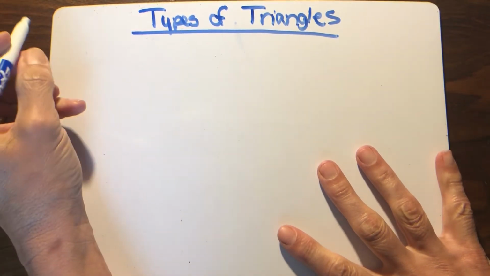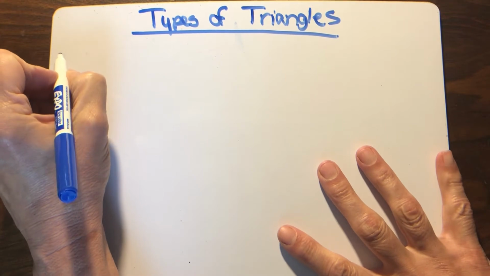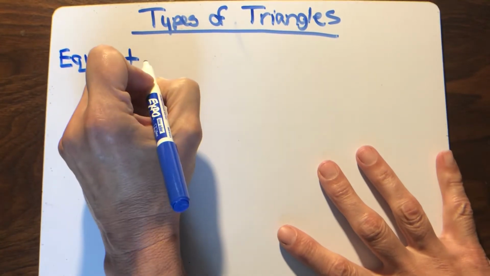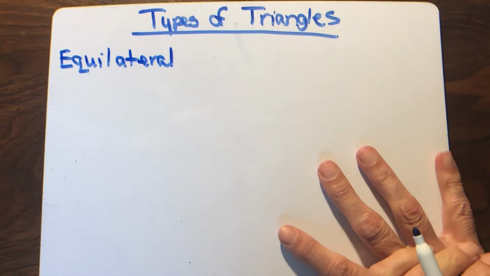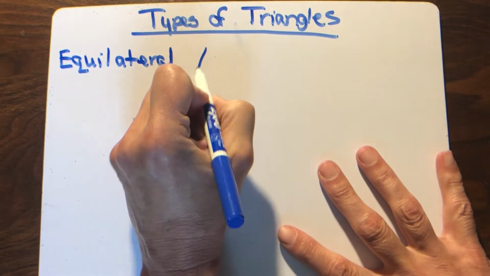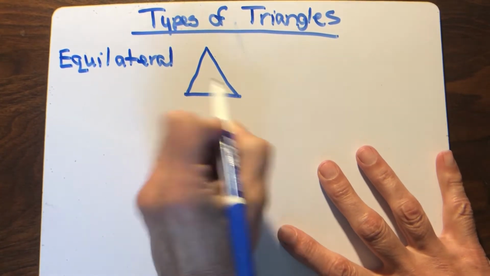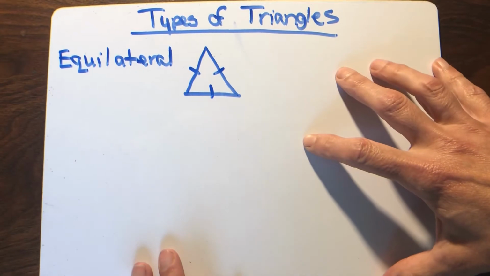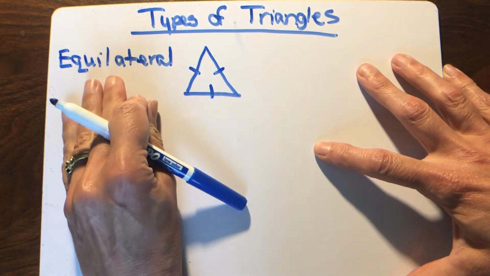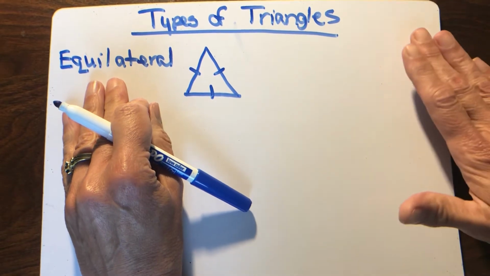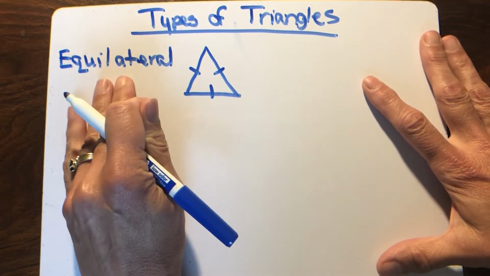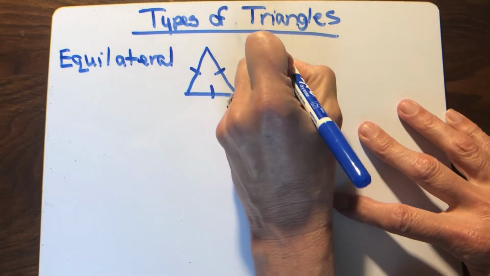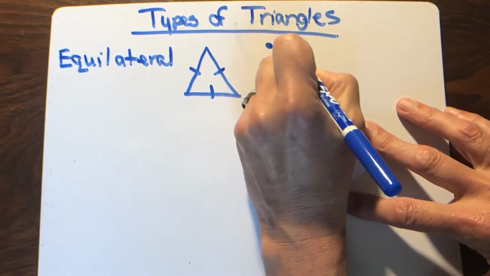The first one we're going to talk about is called the equilateral triangle. So get your notes out. Equilateral triangle, and that is a triangle that has all equal sides. Okay? So you need to have your notes and you're writing down what I'm writing down. You have to know what these words mean. Remember that the entire test is word problems, pretty much. So if they tell you in a word problem that it's an equilateral triangle, then you've got to know in your little mental toolbox that all sides are equal.